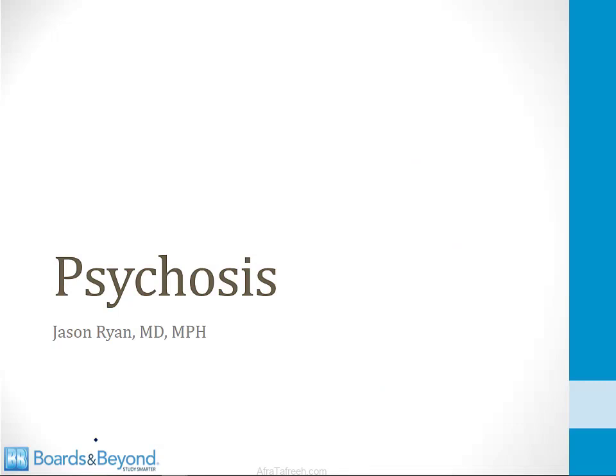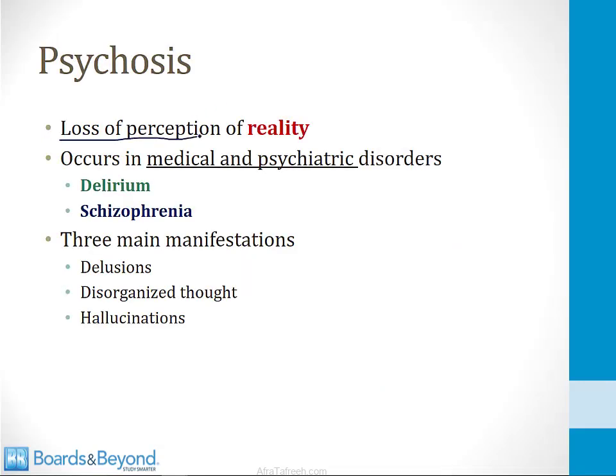Hello everyone and welcome to our module on psychosis. Psychosis is a loss of perception of reality, and even though many people associate psychosis with psychiatric disorders, it can also be seen in medical disorders. So for example, patients who have a medical condition and become delirious can develop features of psychosis. On the other hand, the classic psychiatric cause of psychosis is schizophrenia, which I talk about in another video.